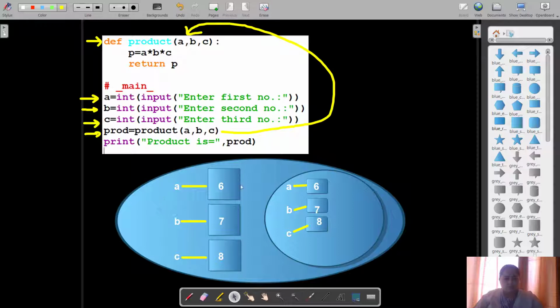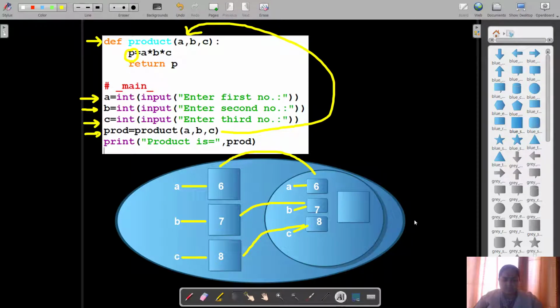So now over here, because the values were passed, what happens is these values from the global area are passed to your function and they get stored over here like this. So values are passed from the global area and they reach this local area, and now there is an internal variable within the product function known as P. So that variable is created within this function.